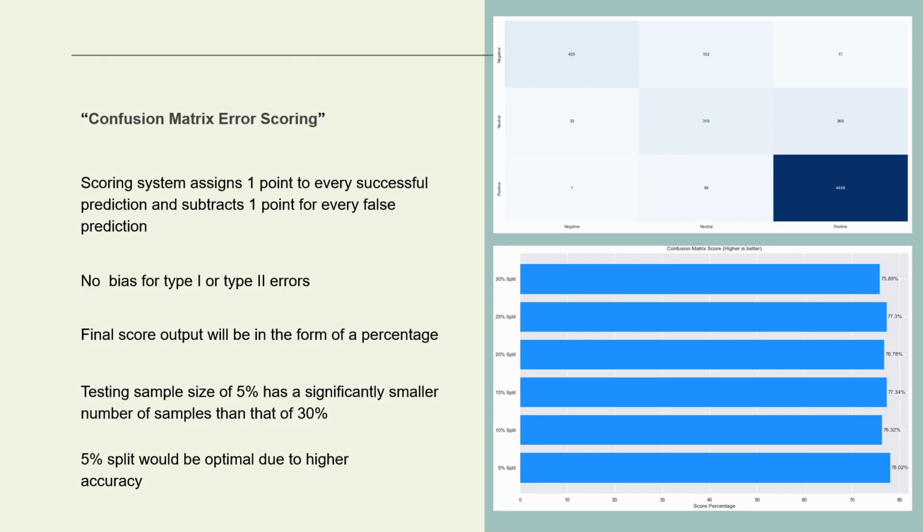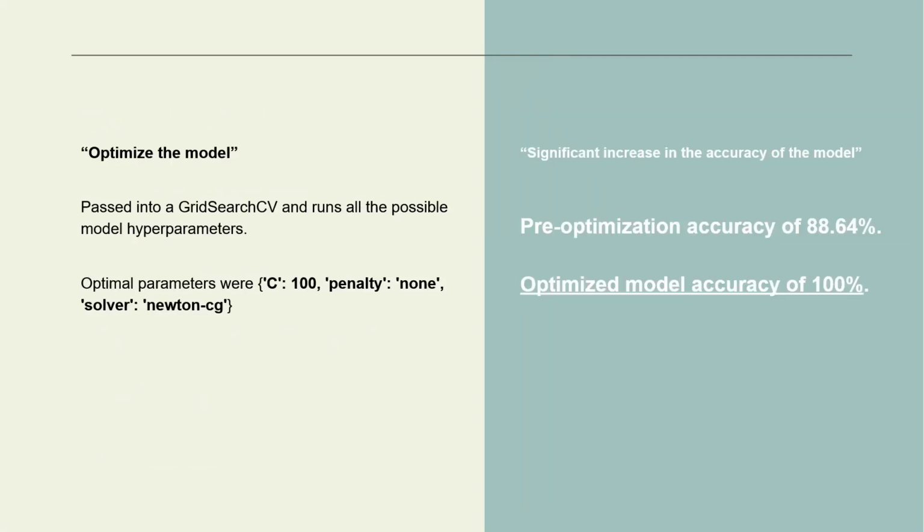It's in the form of a percentage, and this was done because the testing sample size of 5% is significantly smaller than that of 30%. So we just need to represent that as a percentage of its testing sample size rather than how many errors it got. We could see here that 5% actually did perform the best in correctly predicting the type of the errors, like minimizing the errors.